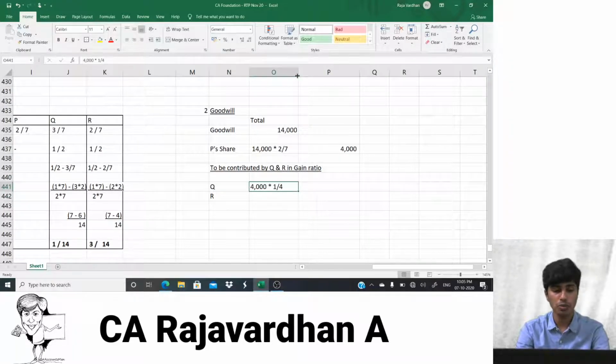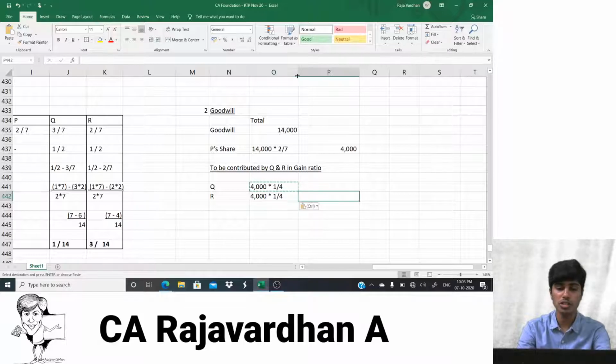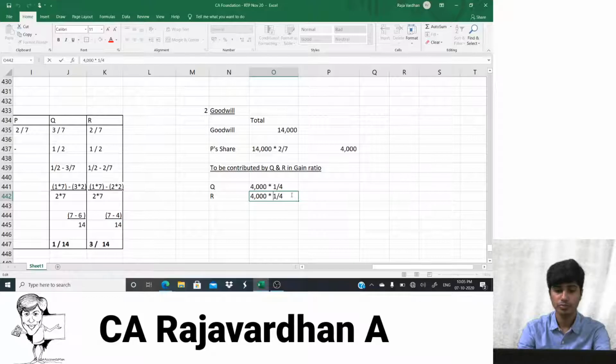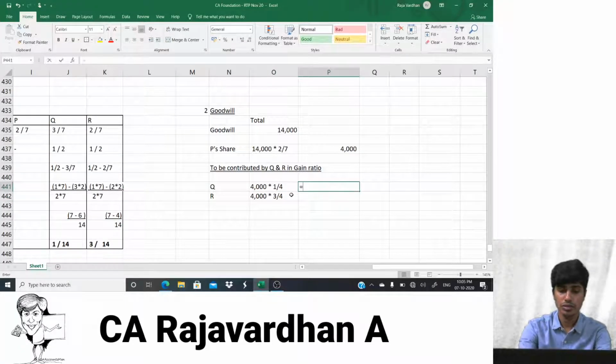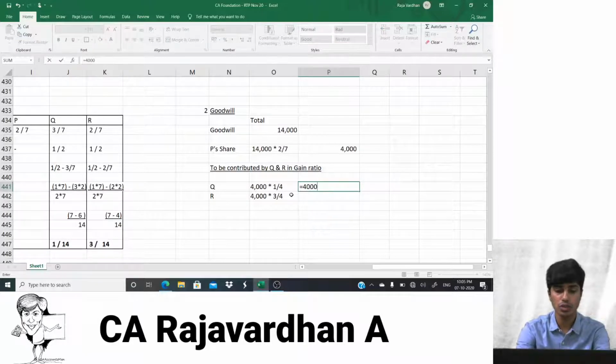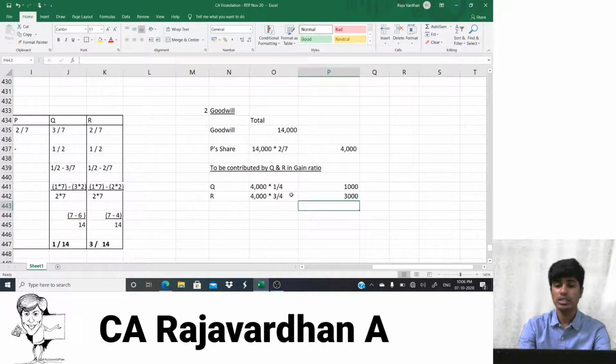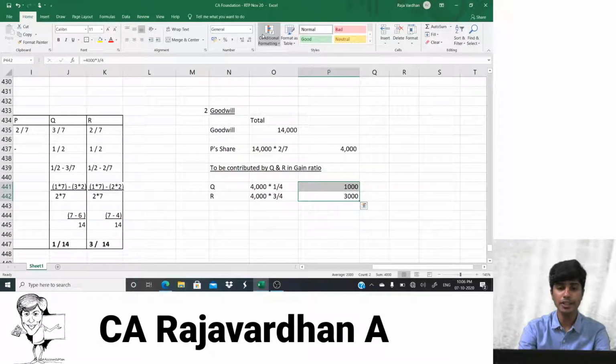R should contribute 3 by 4 because it's gaining more, 4,000 multiplied by 3 divided by 4. Yes, that comes to 3,000. So it needs to be contributed by these two in this ratio.